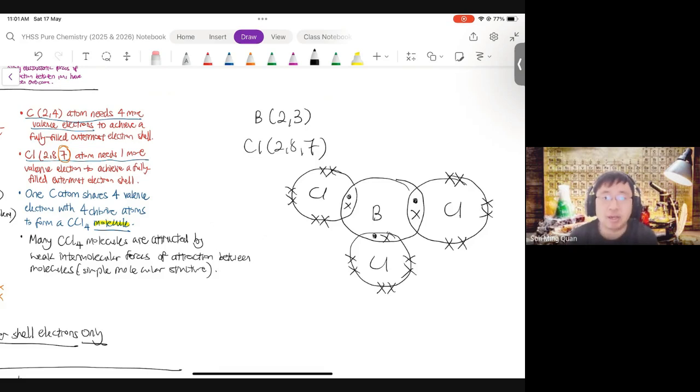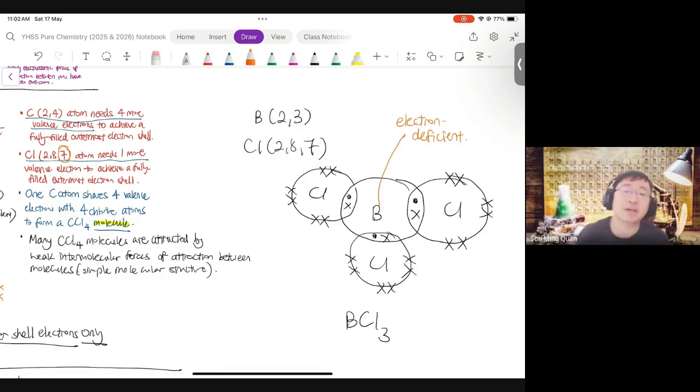Can boron obtain more electrons so that it achieves a fully filled outermost electron shell? Yes, it could, but not here, not from this. Boron has already shared all 3 of its valence electrons. Hence, boron forms BCl3. And BCl3 is interesting because boron is electron deficient. If you look at your notes, there was a whole section dedicated to such dot and cross diagrams for atoms which are electron deficient.